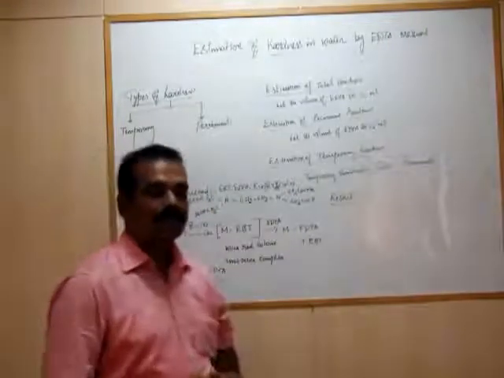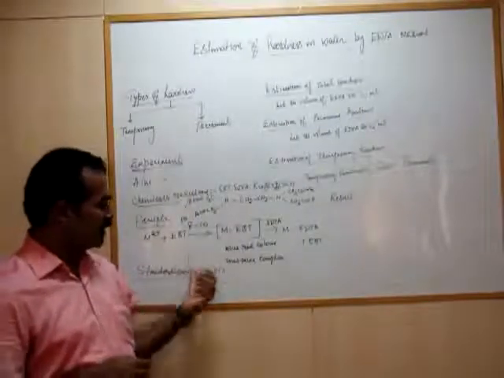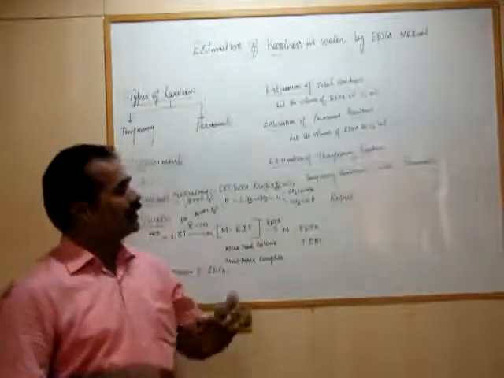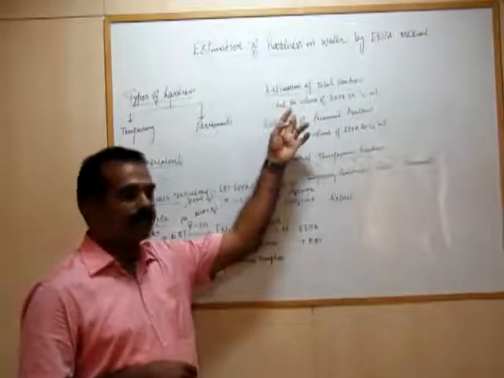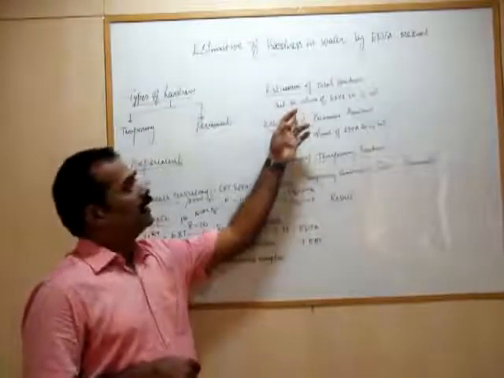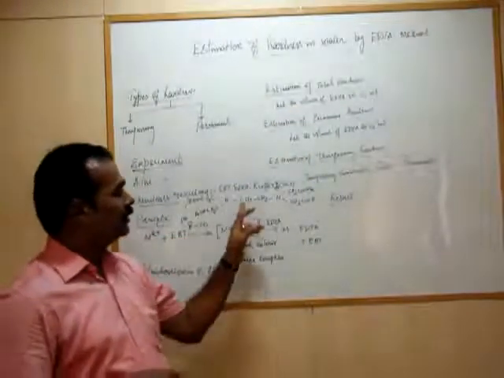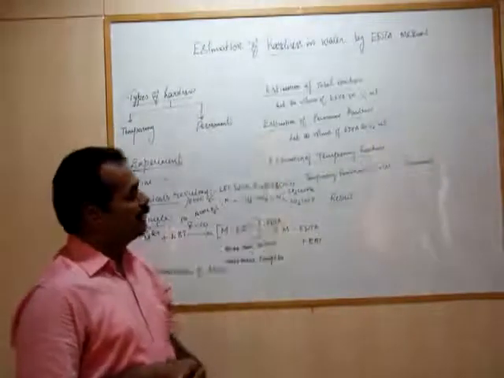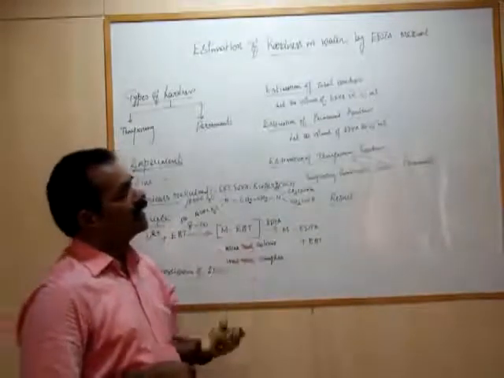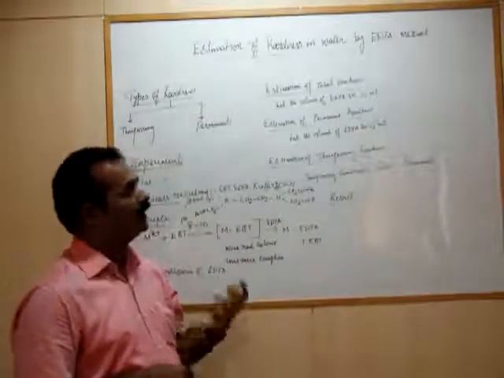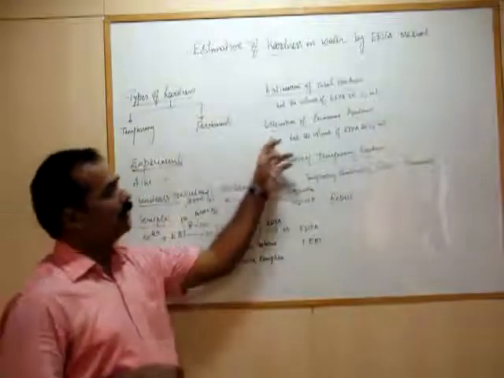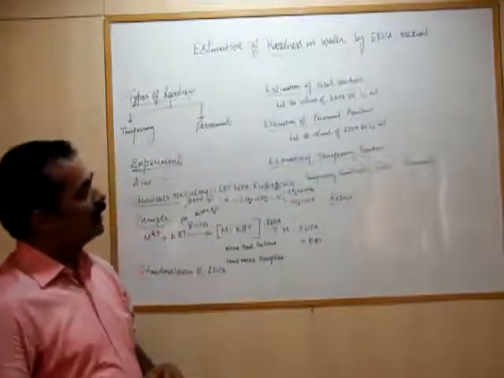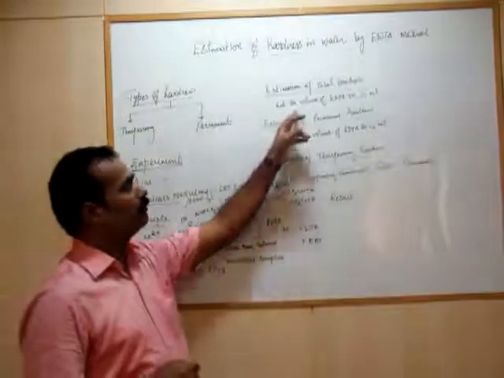Second step, estimation of total hardness. In this case, instead of the standard hard water, we should take the sample water whose hardness is to be determined. So 20 ml of sample water is taken in a clean conical flask. After that, we add half teaspoon of buffer solution followed by 2 or 3 drops of EBT indicator. Then the flask is titrated against EDTA solution till the steel blue color is obtained. Let the volume of EDTA be V1 ml. Again, we do the titration till the concordant values are obtained.